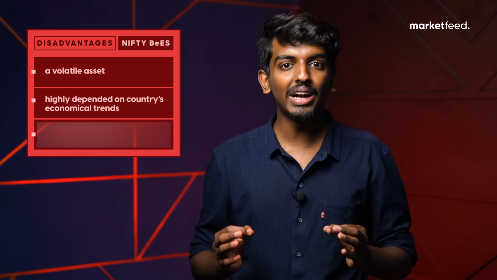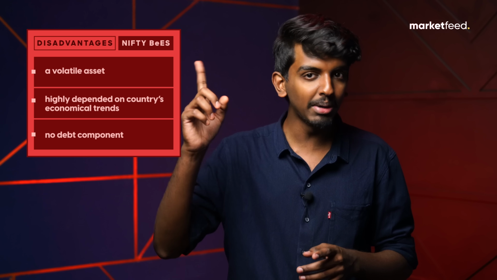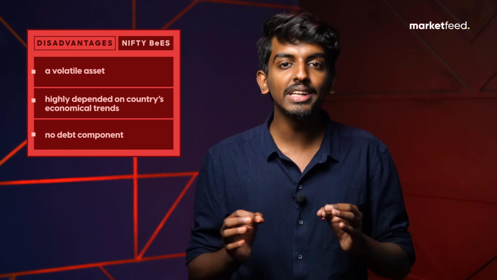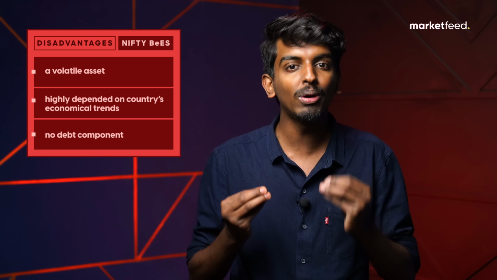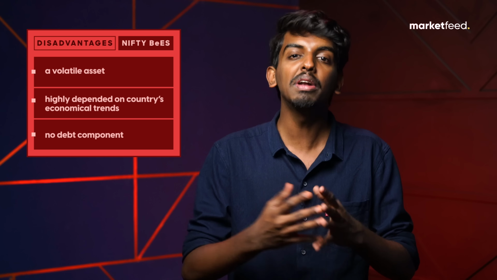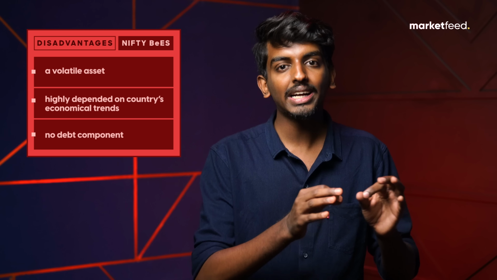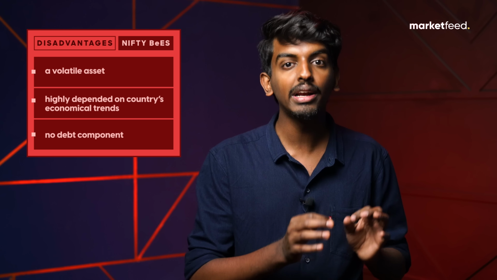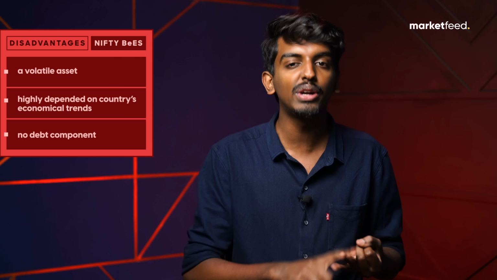The third disadvantage is that there is no debt component in Nifty Bees. That is quite similar to the first one. The problem here is that it is a volatile asset, and if you're investing your whole lifelong assets into Nifty 50, you will not have any liquid cash available. So in order to beat that, you'll have to invest at least some component of your money in fixed interest rate assets like maybe debt mutual funds or even FDs for that matter.